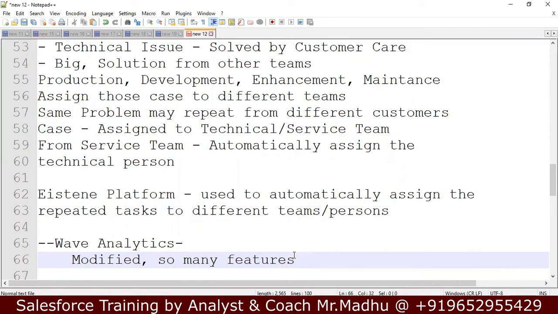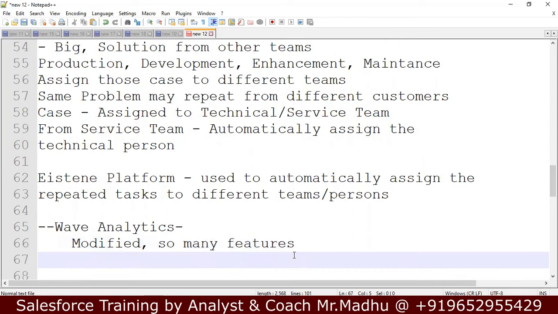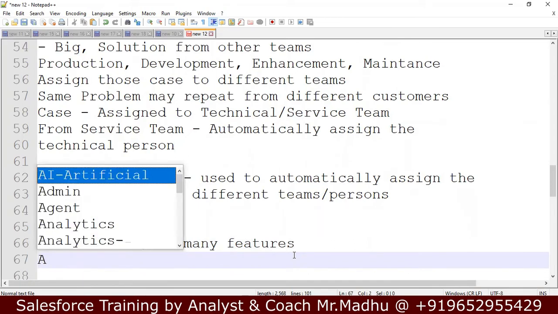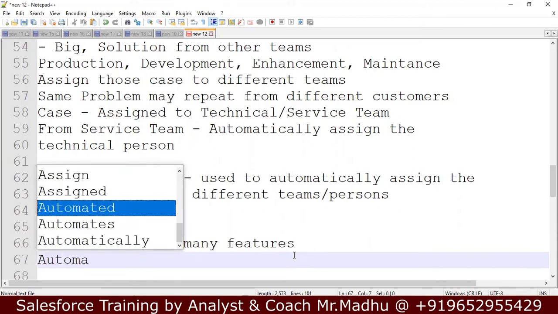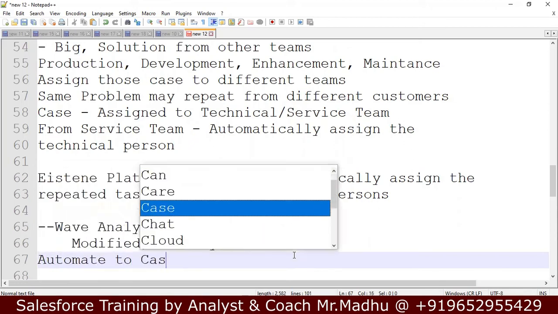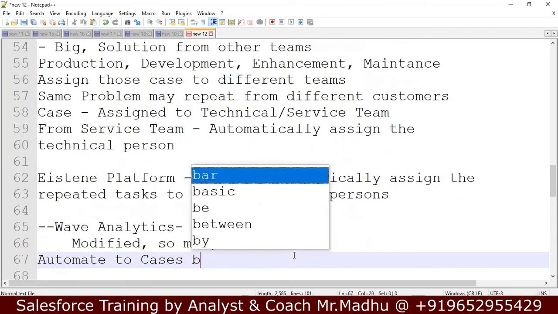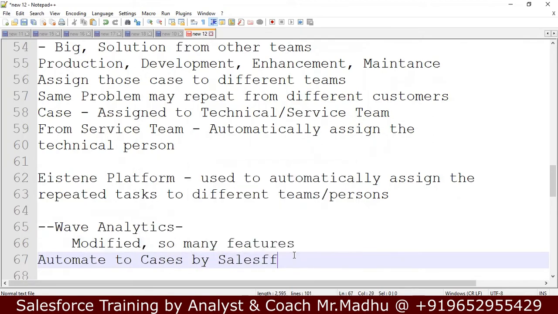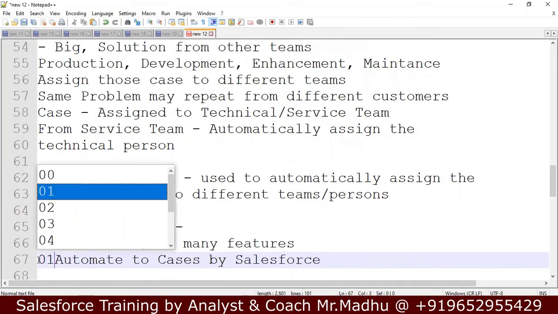So what we can do with Einstein Analytics is not only this: assigning and automating replies to cases by the Salesforce application. This is one of the benefits of Einstein Analytics.